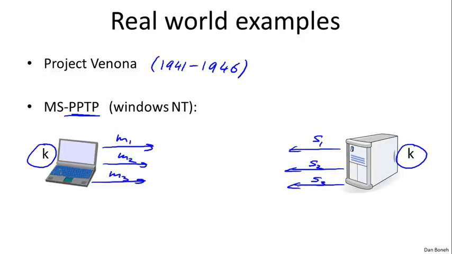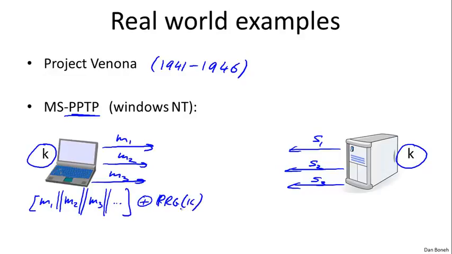Now, the way PPTP works is basically the entire interaction from the client to the server is considered as one stream. In other words, the messages M1 and M2 and M3 are viewed as one long stream. Here, these two parallel lines mean concatenation. So essentially, we're concatenating all the messages from the client to the server into one long stream, and all that stream is encrypted using the stream cipher with key K. So that's perfectly fine. There's nothing wrong with that. These messages are treated as one long stream, and they're all encrypted using the same key.